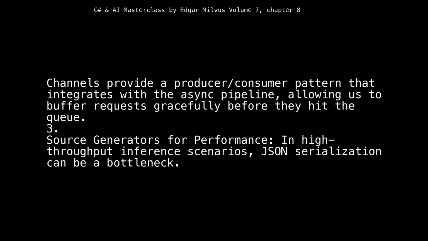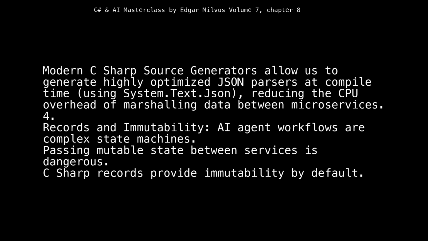3. Source generators for performance. In high-throughput inference scenarios, JSON serialization can be a bottleneck. Modern C# source generators allow us to generate highly optimized JSON parsers at compile time, using System.Text.Json, reducing the CPU overhead of marshalling data between microservices.